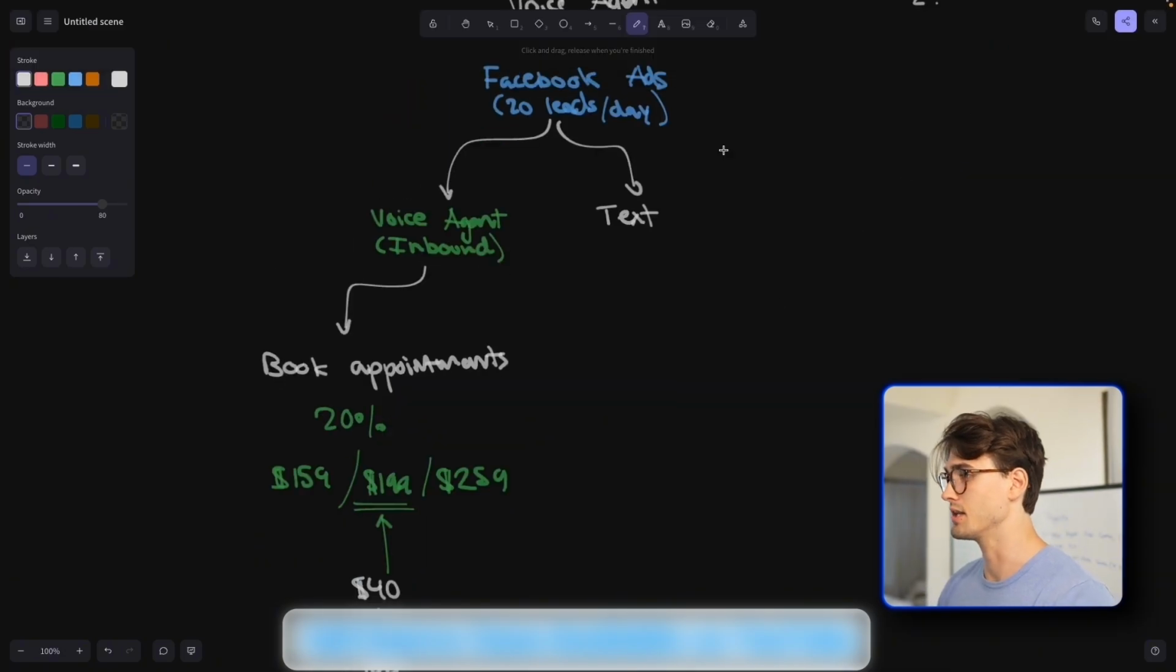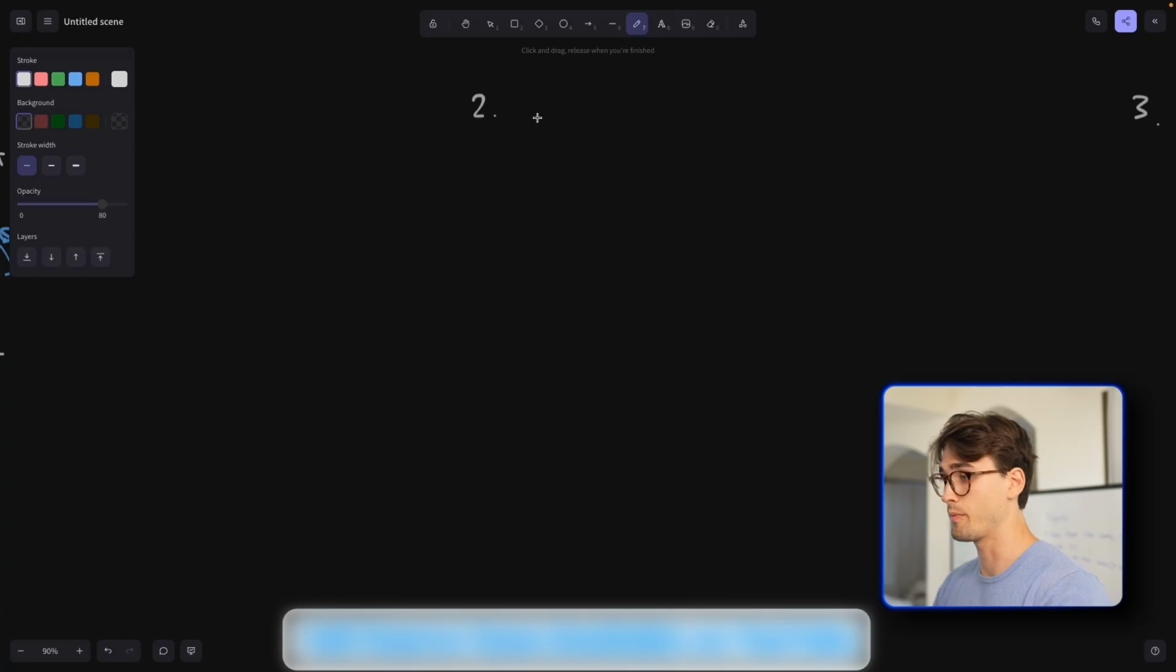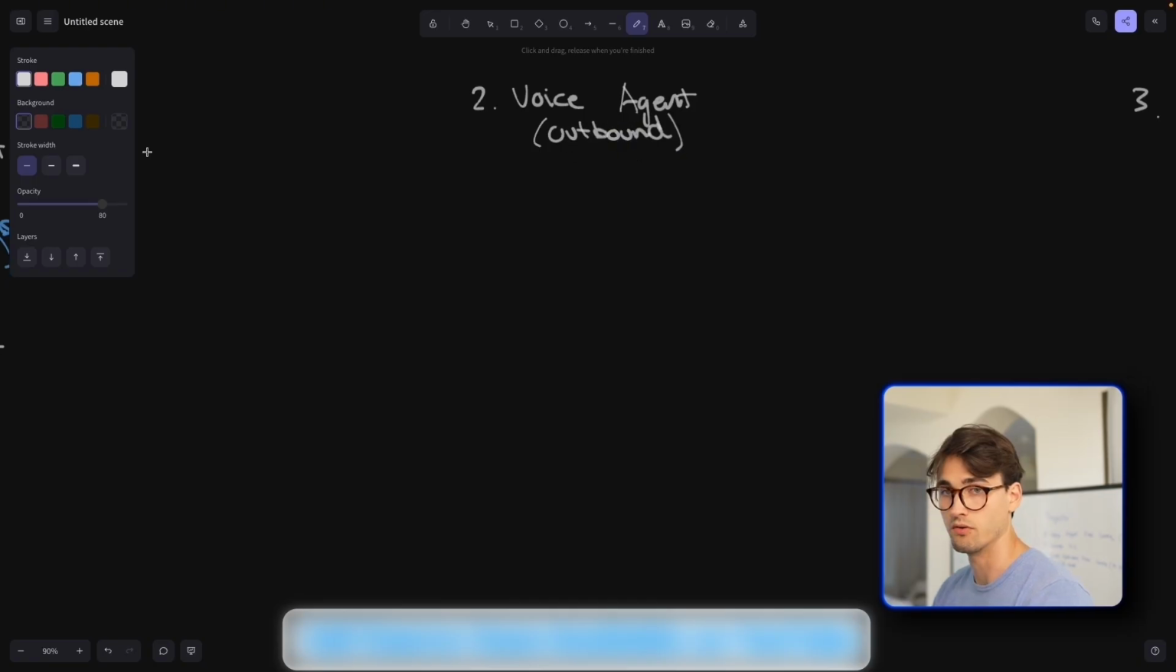That is the voice agent that we will be building. Number 2 thing that we're going to be building is another voice agent, but this voice agent will not handle inbound. It is going to handle outbound. So we talked about a lead reactivation campaign. If you don't know what a lead reactivation campaign is, let me explain it very, very briefly.